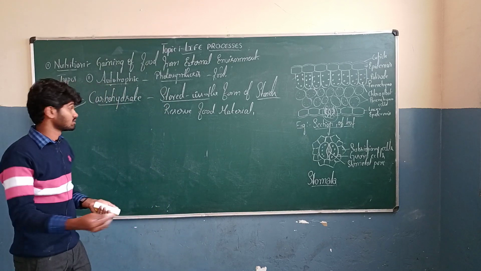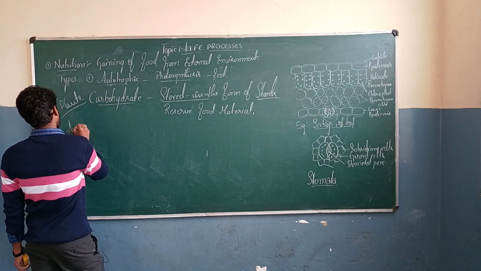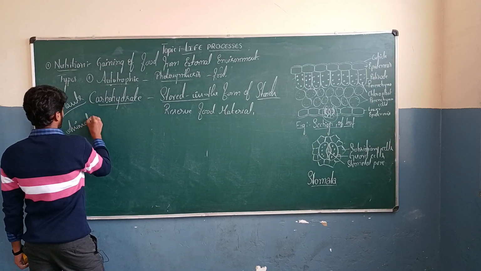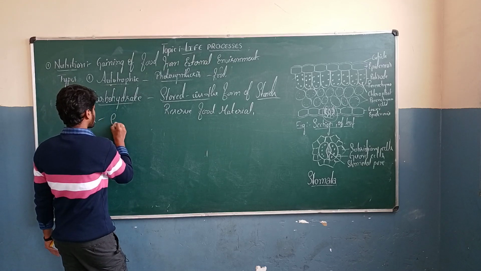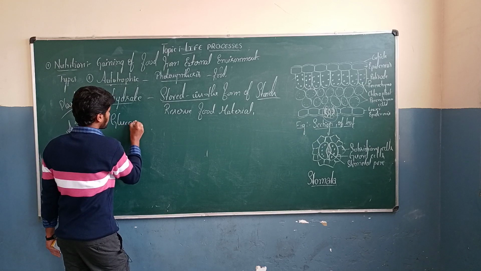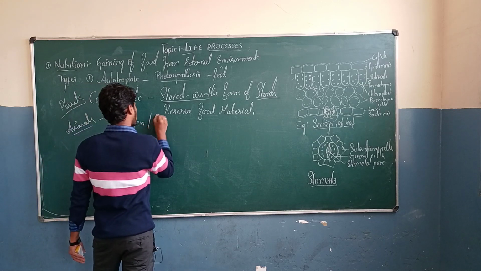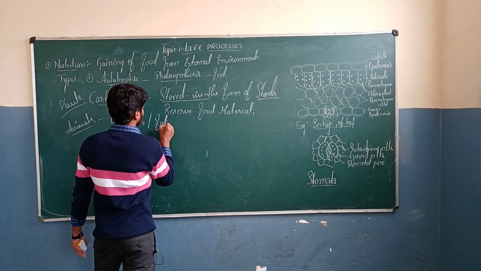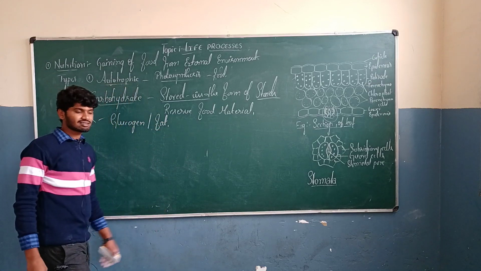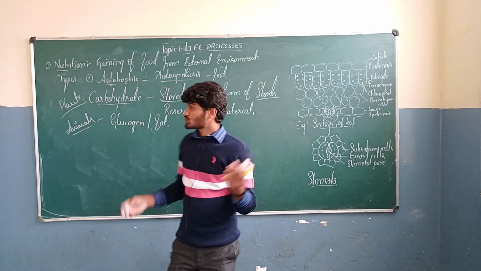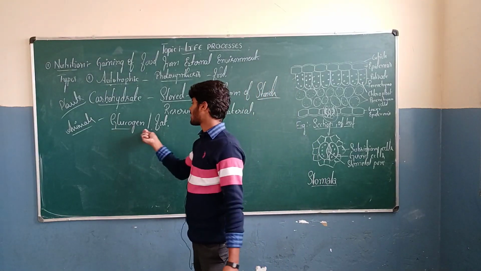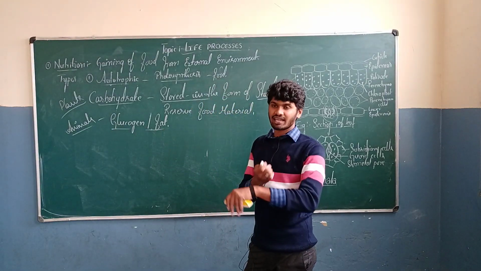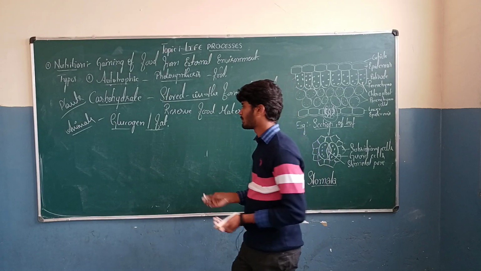What about animals? In case of animals, they store the food material in the form of glycogen, or also called fat. This glycogen or fat is present beneath our skin in the adipose tissue.